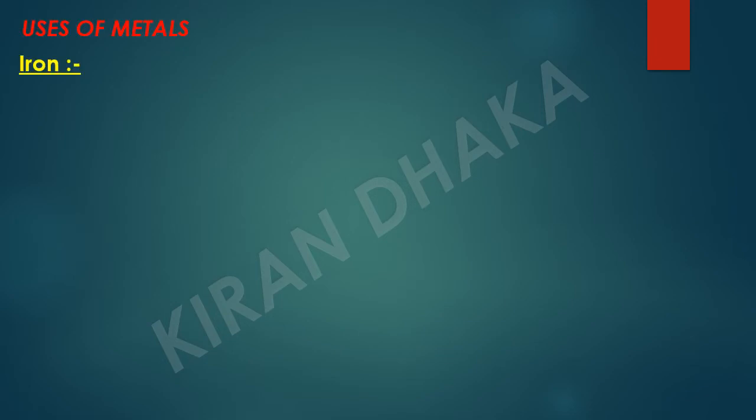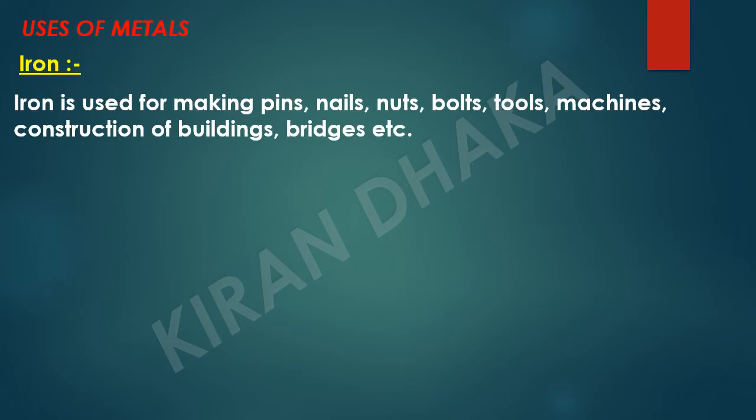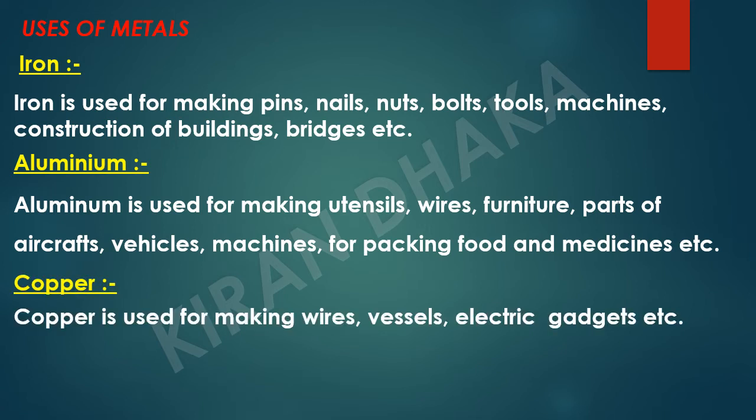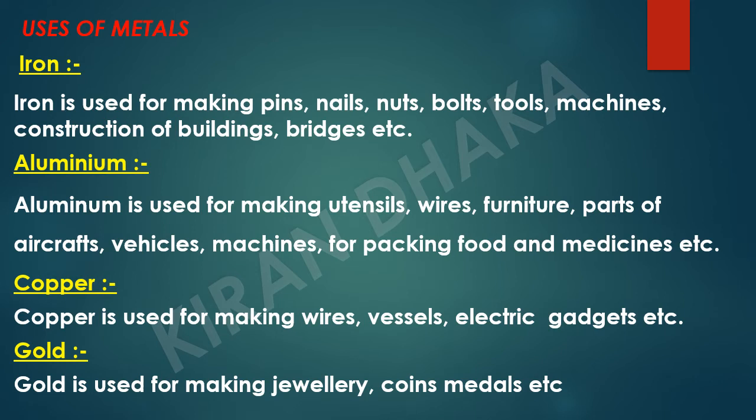Uses of metals. Iron is used for making pins, nails, nuts, bolts, tools, machines, construction of buildings and bridges. Aluminium is used for making utensils, wires, furniture, parts of aircraft, vehicles, machines for packing food and medicines, etc. Copper is used for making wires, vessels, electrical gadgets, etc. Gold is used for making jewelry, coins, medals, etc.